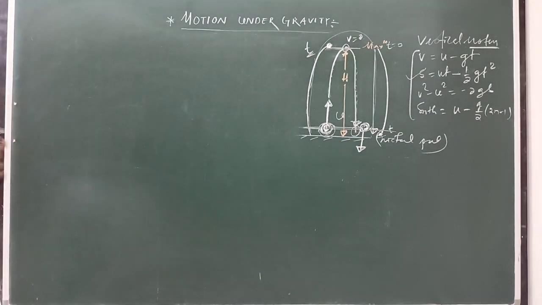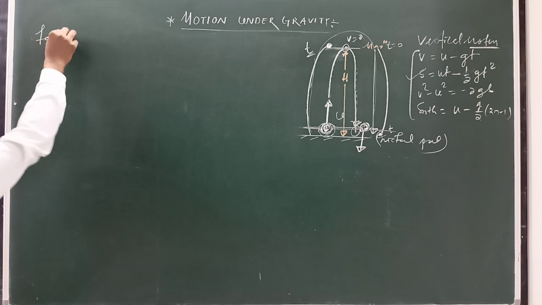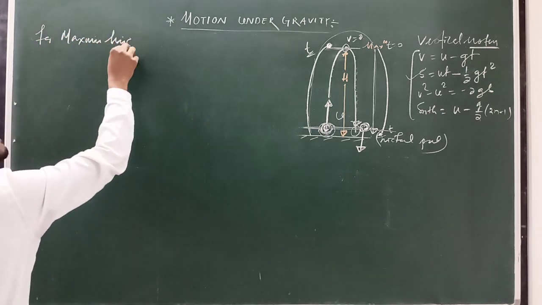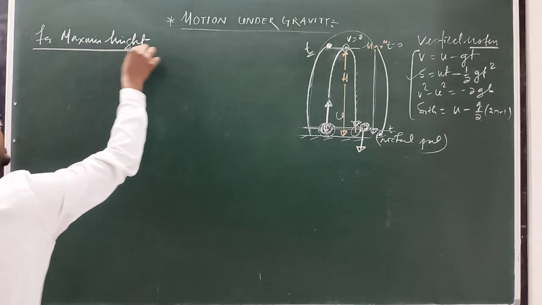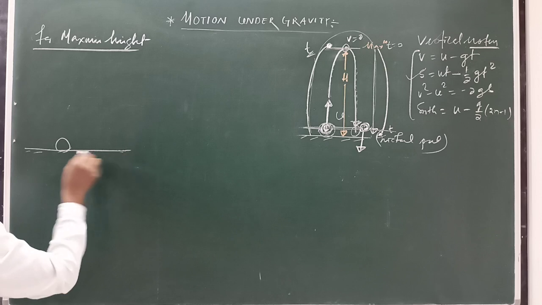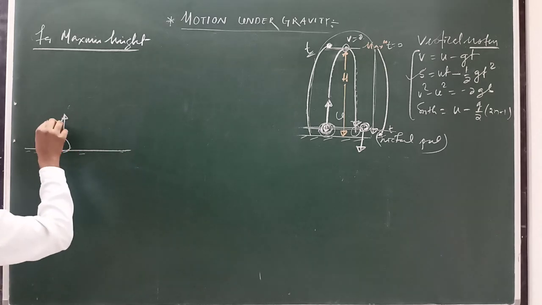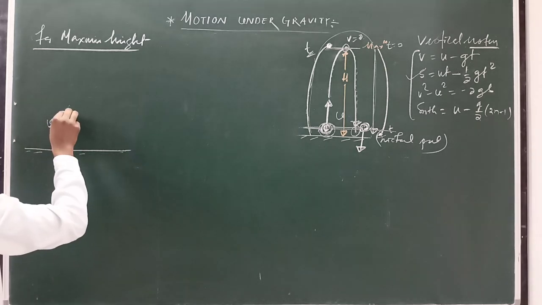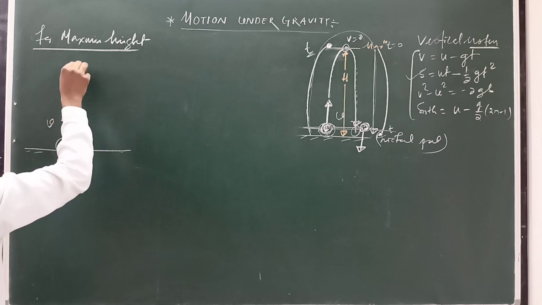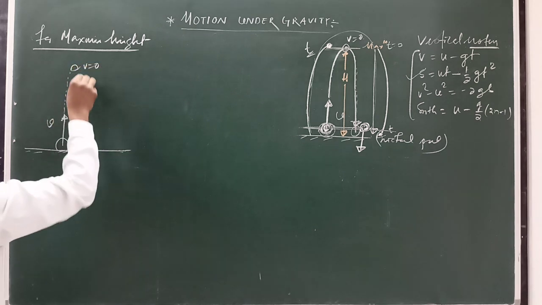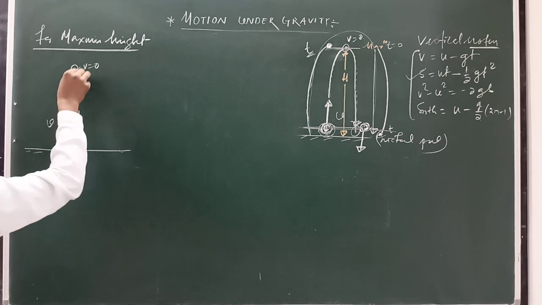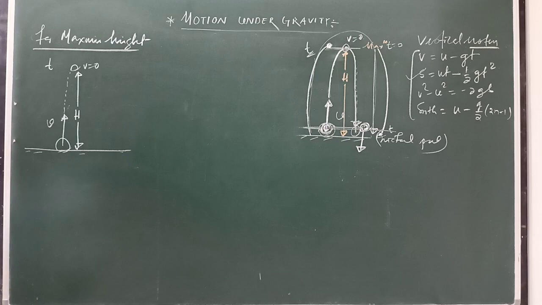Next, for maximum height. Suppose this is the initial ground level and a body is projected upward with velocity u. Maximum height means when its velocity will be 0 for the first time. Suppose here the velocity equals 0, and this total distance is known as maximum height, reached in time t.